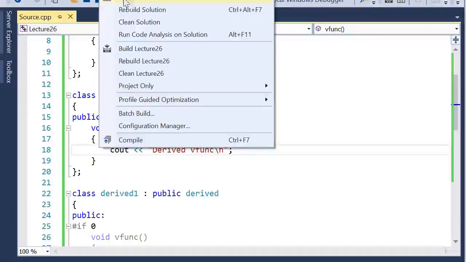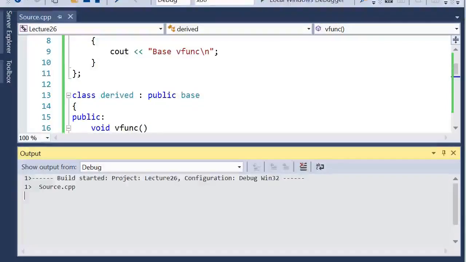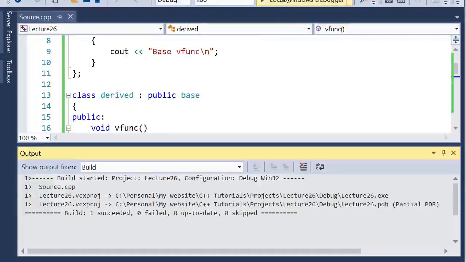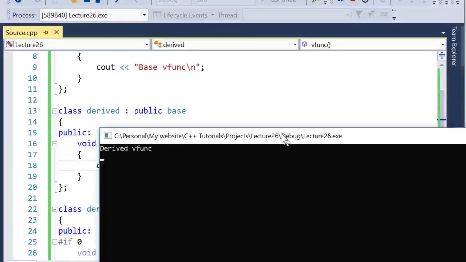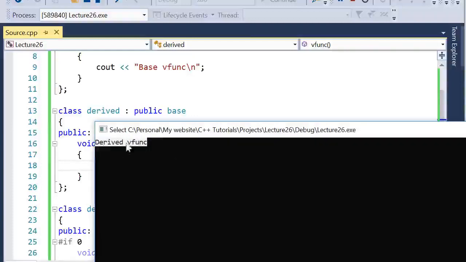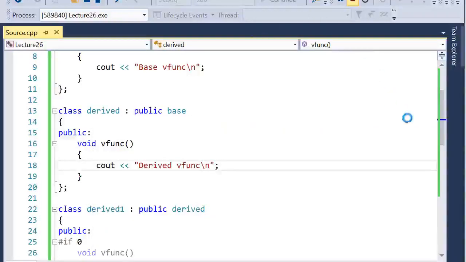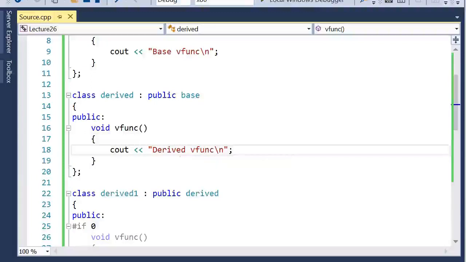So now let's compile the program and run. And now it is outputting the string as derived virtual function. So why derived virtual function?